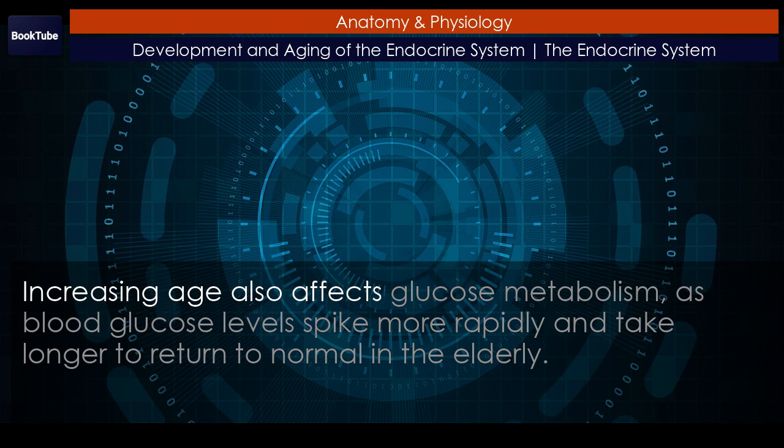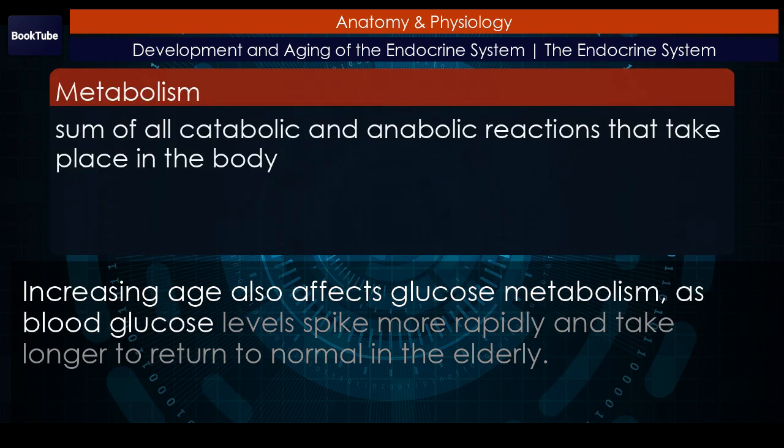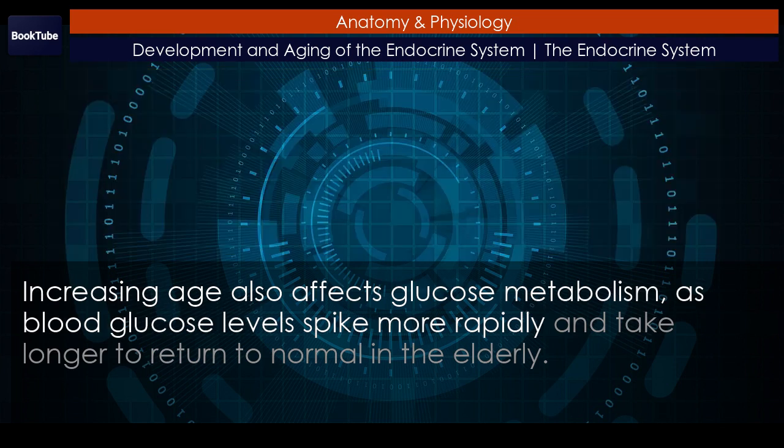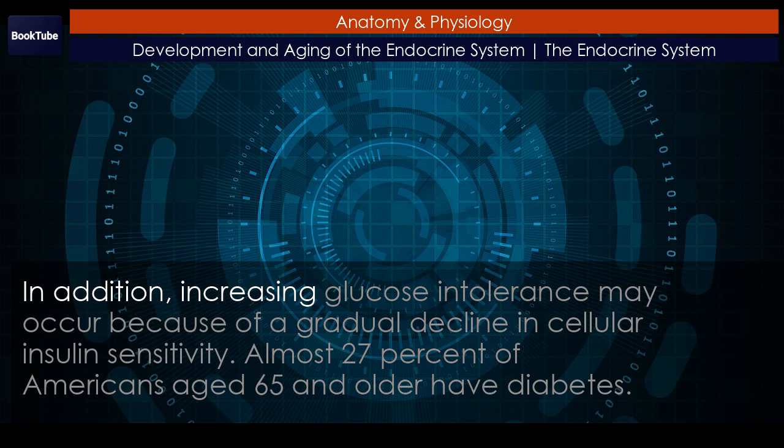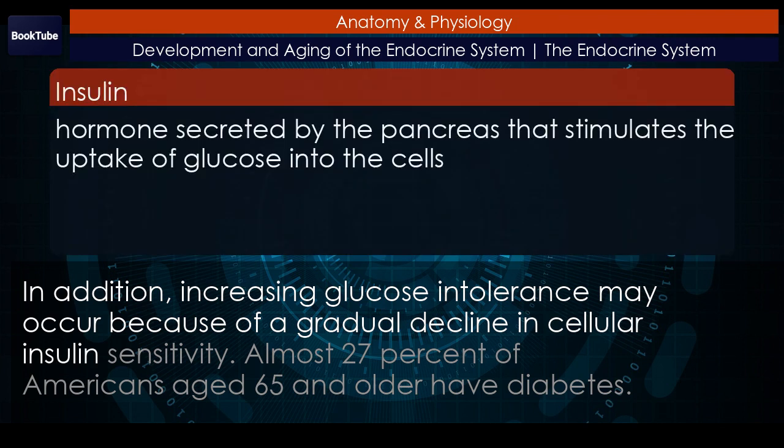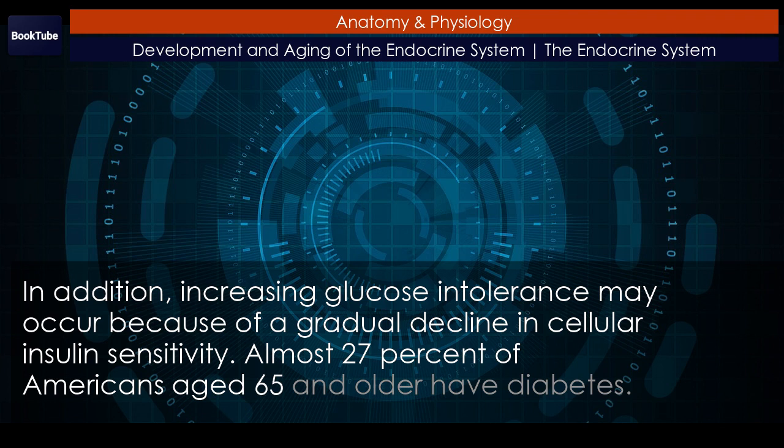Increasing age also affects glucose metabolism, as blood glucose levels spike more rapidly and take longer to return to normal in the elderly. In addition, increasing glucose intolerance may occur because of a gradual decline in cellular insulin sensitivity. Almost 27% of Americans aged 65 and older have diabetes.